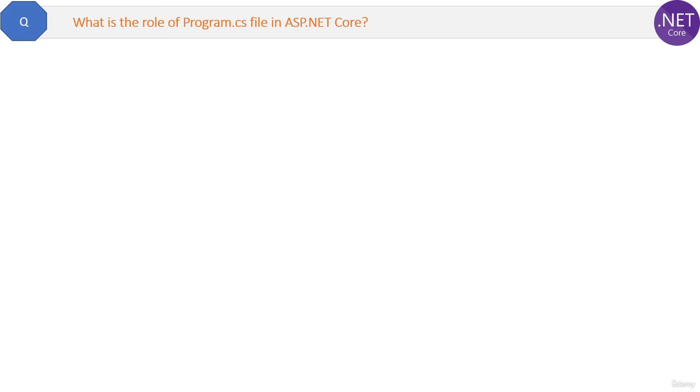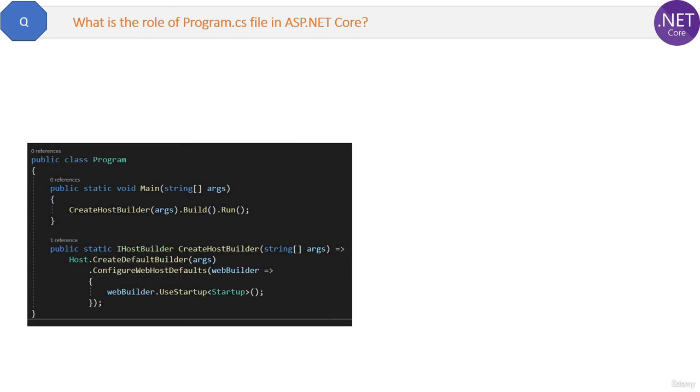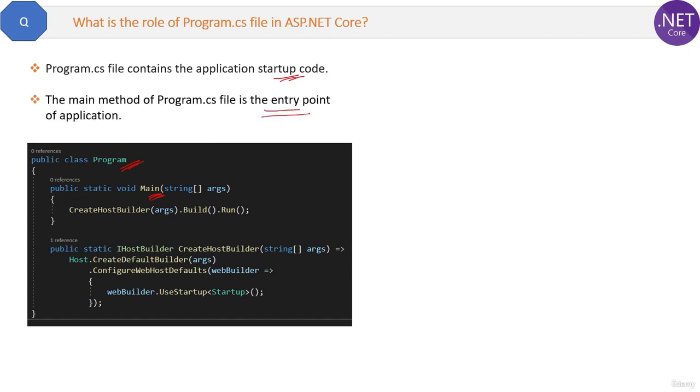What is the role of the program.cs file in ASP.NET Core? Whenever you create a blank ASP.NET Core application project, then you will automatically get this file program.cs. Okay, here it is, the program.cs file. The first point is the program.cs file contains the application startup code, meaning whenever any request comes from the client, first it will come inside this program.cs file. Then here we have this Main method, right? This Main method of the program.cs file is the entry point of the application.